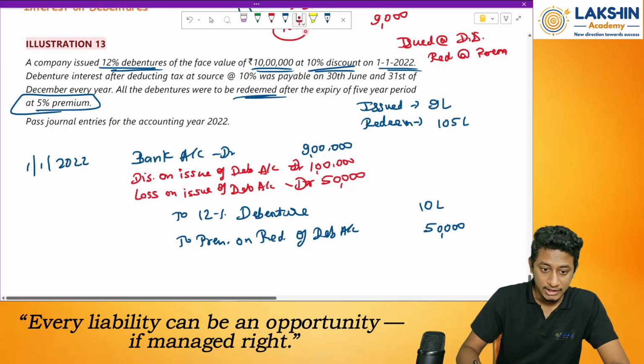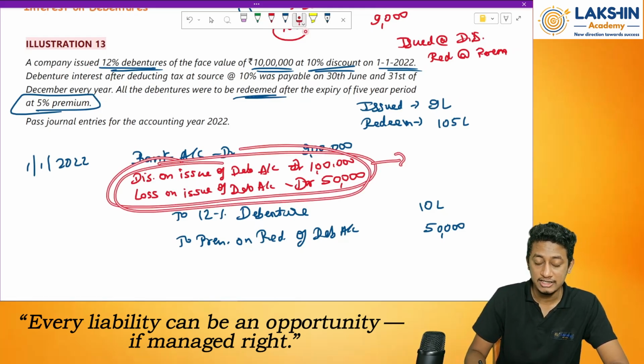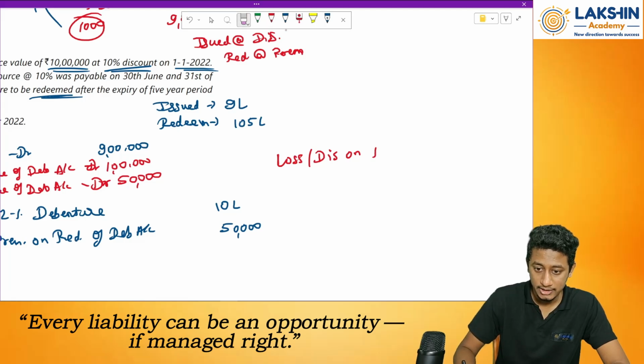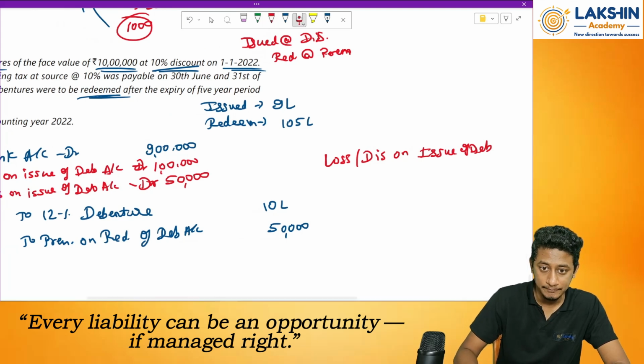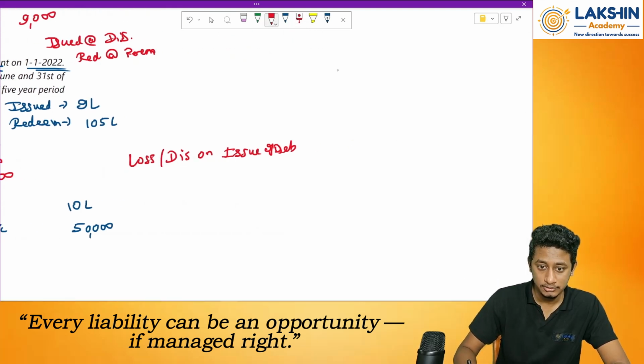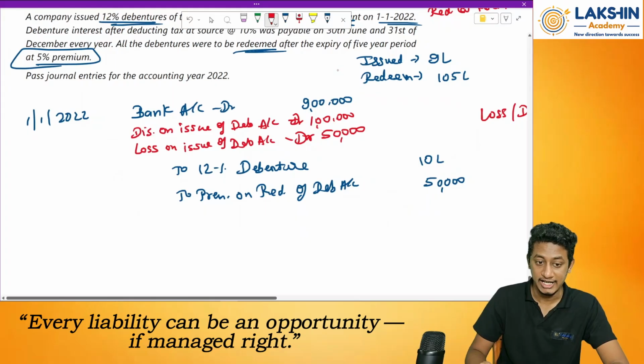So if you want, you can club this also, as loss or discount on issue of debenture, by adding these both amounts, rupees 1 lakh plus 50,000, that is 1 lakh 50,000. This also you can do if you want to. Okay. This is the first entry that we pass.